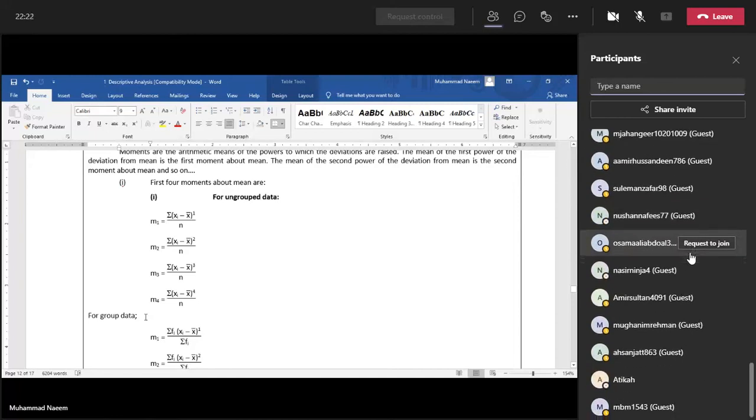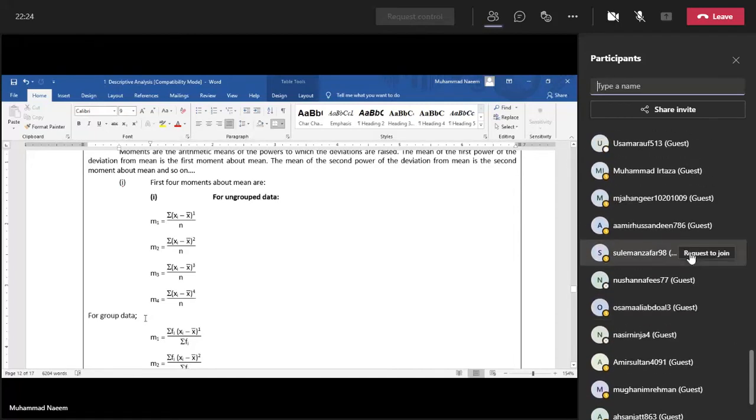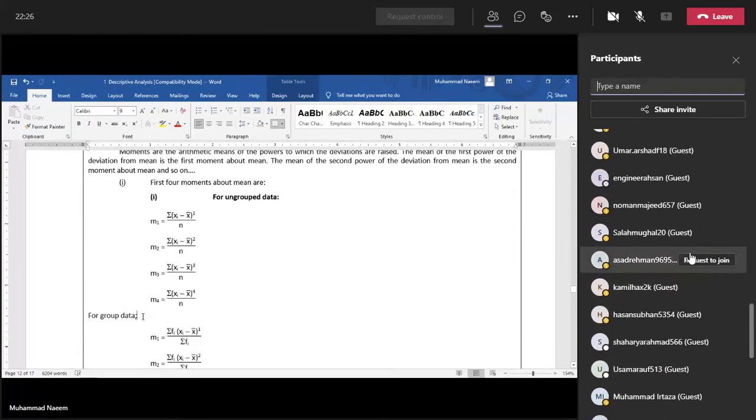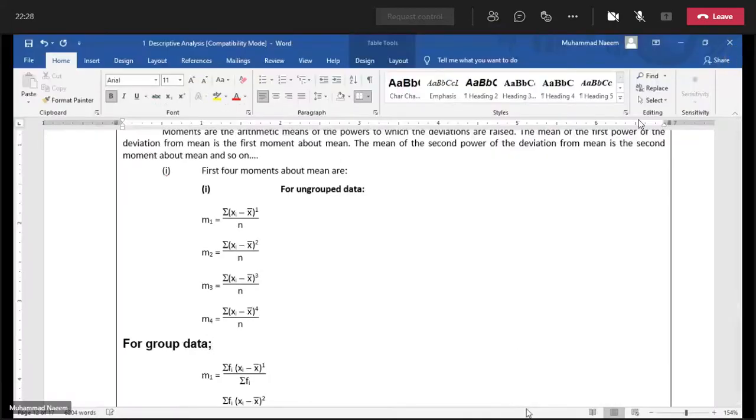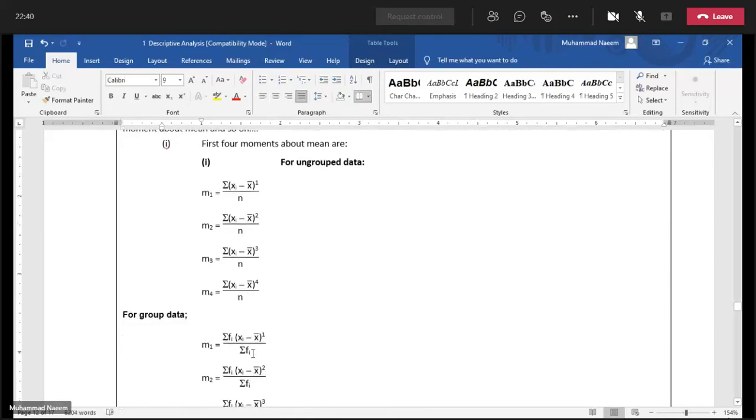If we have a group data, even then the technique will be the same.